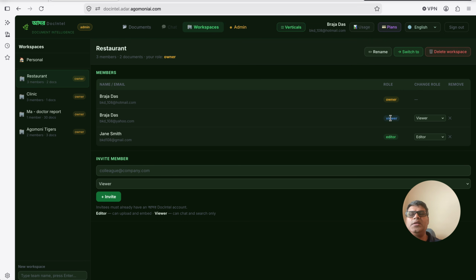The owners or admins can edit anything, so in case there are any issues in the system they can modify it. The restaurant owner is an editor because they can scribe about the restaurant, put in the menus, and update their menus, prices and everything. So it's full control. That's why there's an editor privilege.